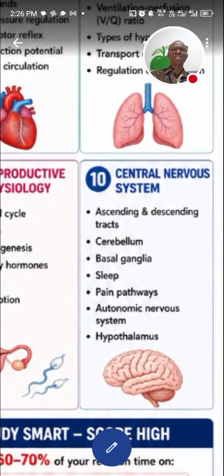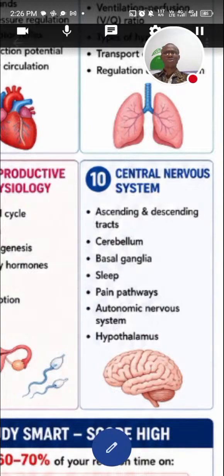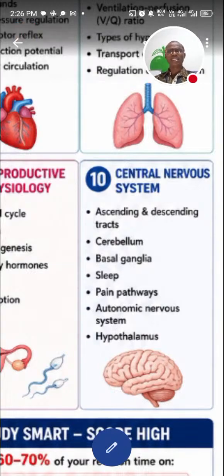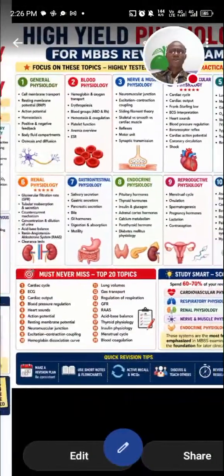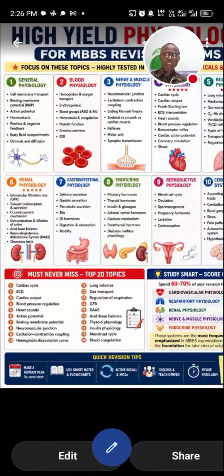Then the last one is central nerve, what you call neurophysiology. Area 1 to area 50. All those areas, you need to know each of those areas and their respective function, from the ascending and descending tracts to the hypothalamus. Now here's one word I have for you: must never miss the top 20 topics.